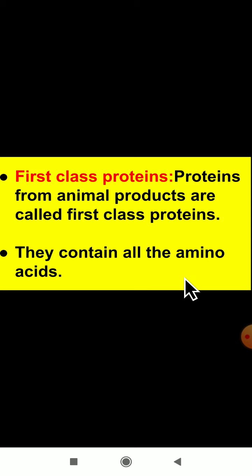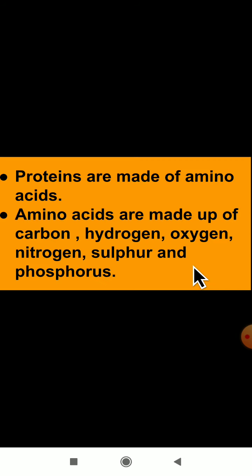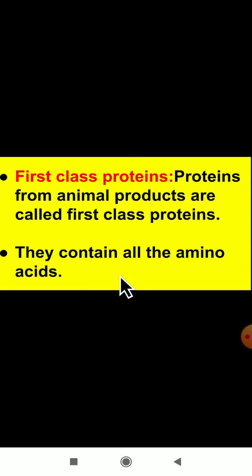In meat, in fish, and in cottage cheese, we will get all the amino acids. Yes, as I have told, what do amino acids include? Amino acids are made up of carbon, hydrogen, oxygen, nitrogen, sulfur and phosphorus. All these elements are present in amino acids.